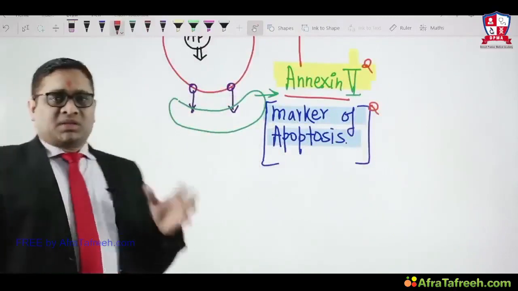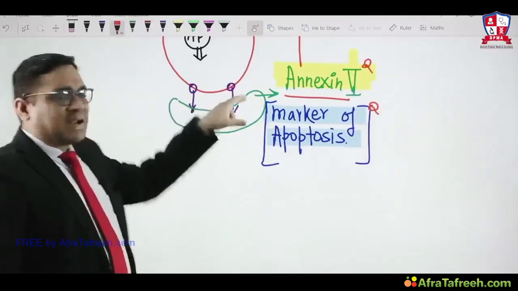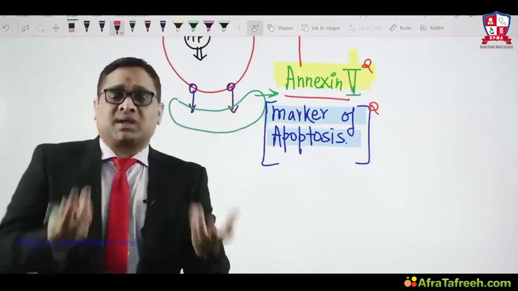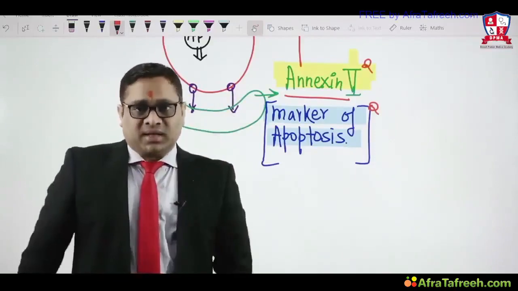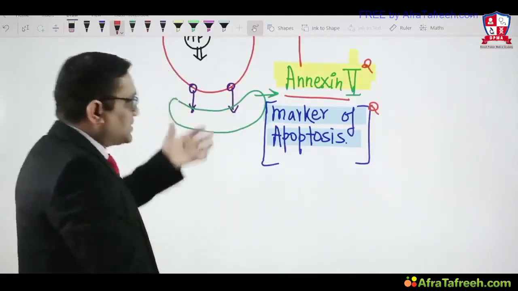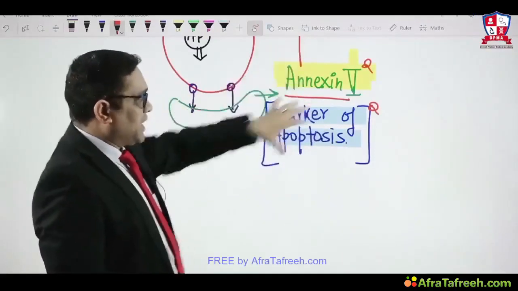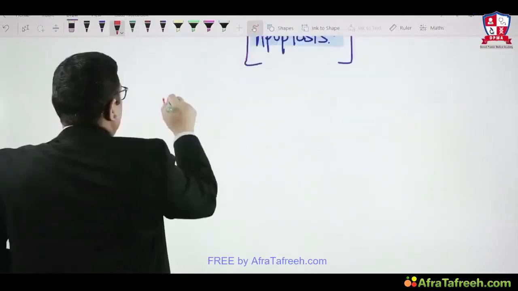In simple words, we can say that phosphatidylserine receptor is an eat me signal. It is inviting, please eat me. Who will eat? A phagocytic cell. So the eat me signal is the marker of apoptosis which you detect by annexin V. This is the fifth point. Sixth point,